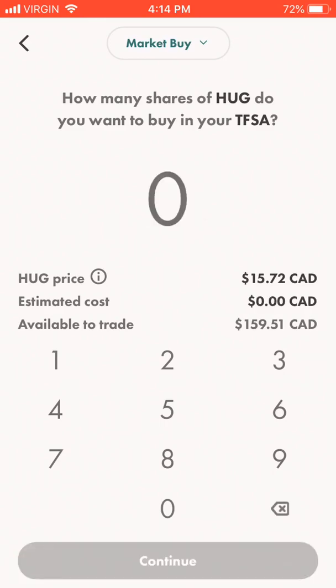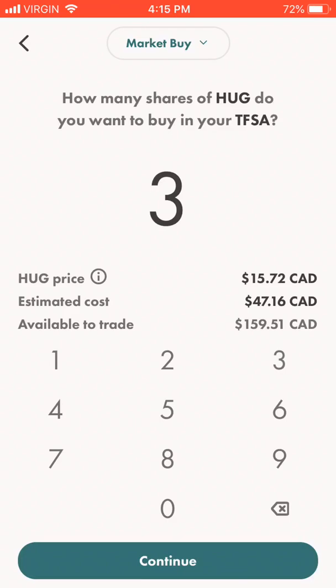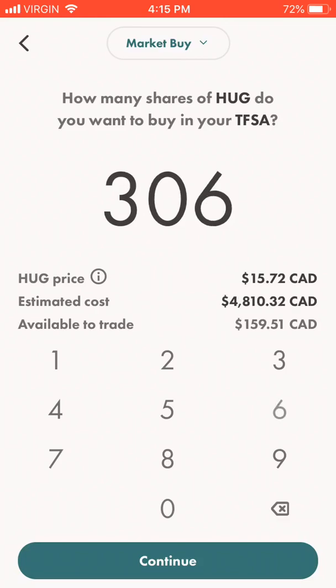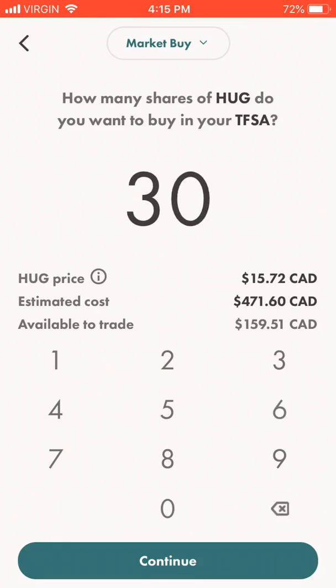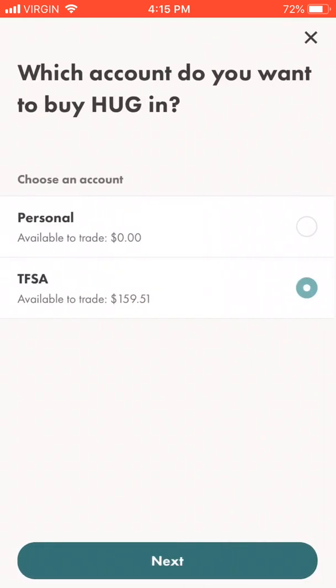If you want to invest like $500, you can buy 30 shares. 30 shares is investing $470 in gold. So it depends on you how much you're going to invest in gold. Then click continue, and that's that.